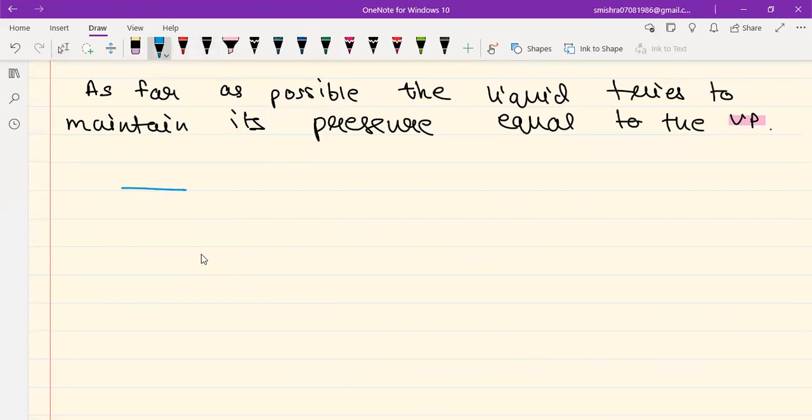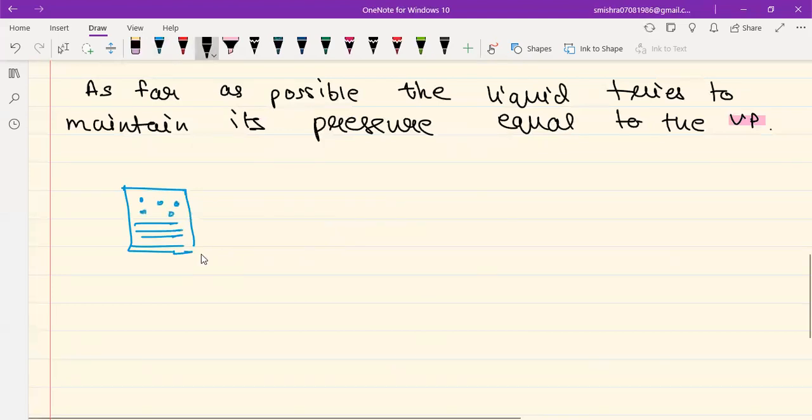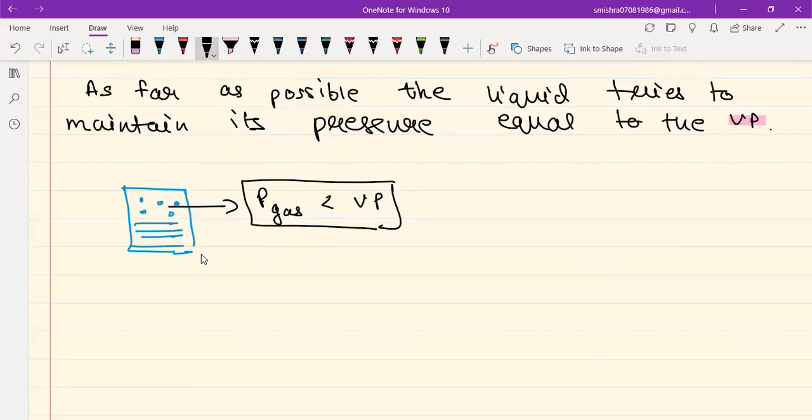So suppose I have a container, and in this container there was some liquid, and these were the vapors of the liquid. And let's say the pressure of the vapors, pressure of the gas, whatever you want to call it, is less than the vapor pressure. So in such a scenario, what will happen? The liquid has to increase the pressure. And remember, liquid can do only two things. Either it can evaporate or it can condense. Okay? So now what does it have to do? It has to increase the pressure. So in such a scenario, there is going to be some evaporation. So here some evaporation will happen.